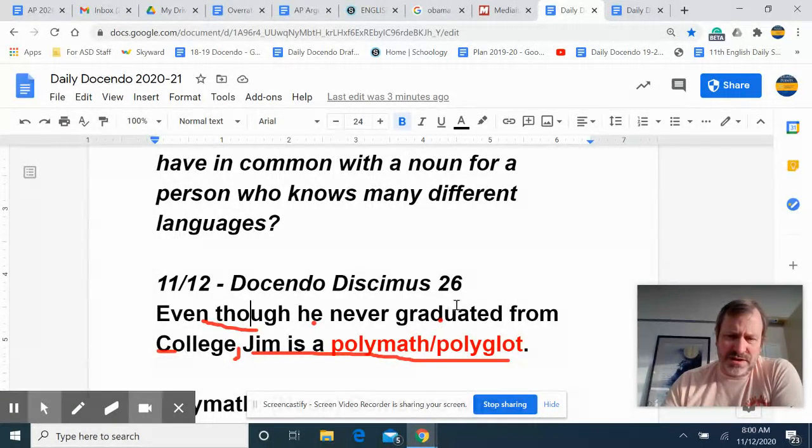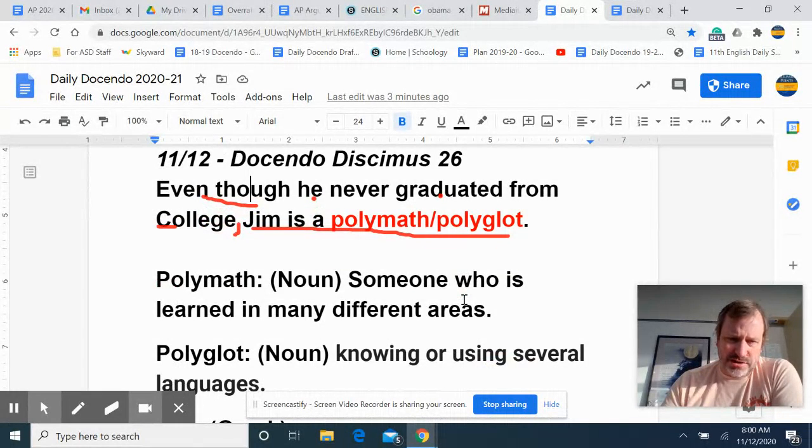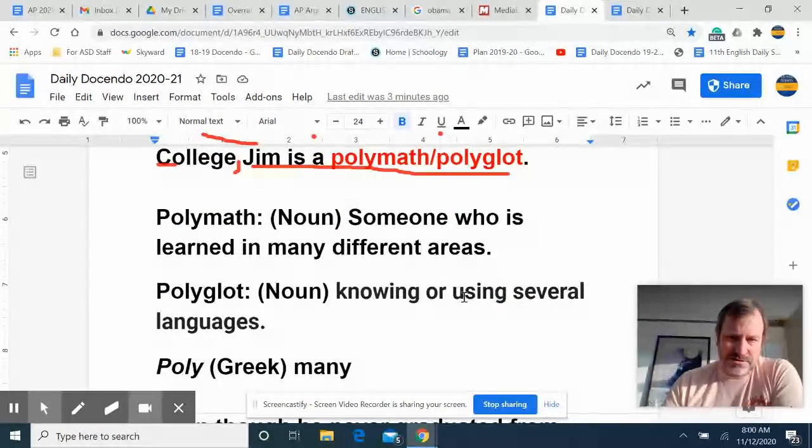Now, polymath, it does not have anything to do with mathematics. It has to do with someone who is learned in many different areas. So in other words, they have a wide range of education or things that they know a lot about. And of course, that root poly is from the Greek meaning many. Polyglot, glot has to do with tongues, languages. So a polyglot would be someone who